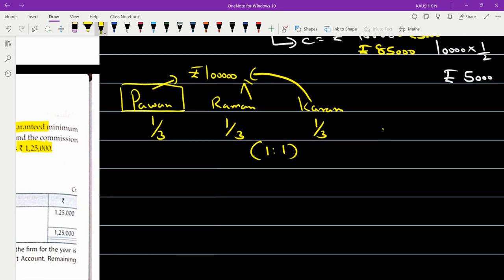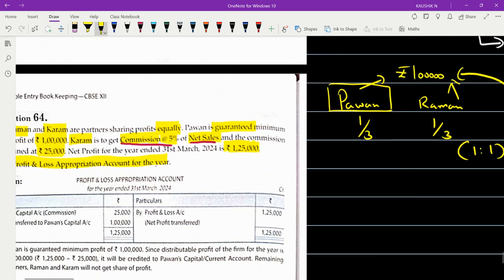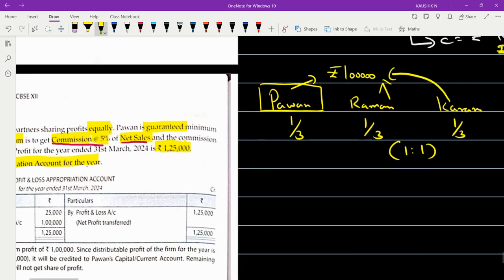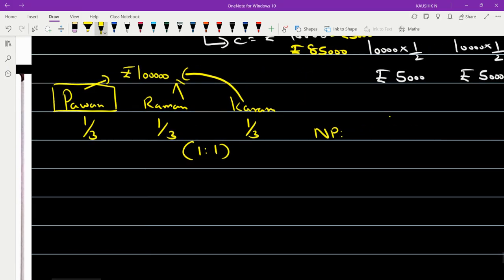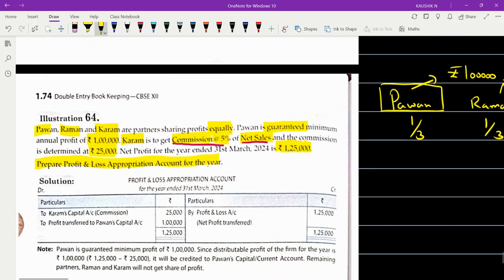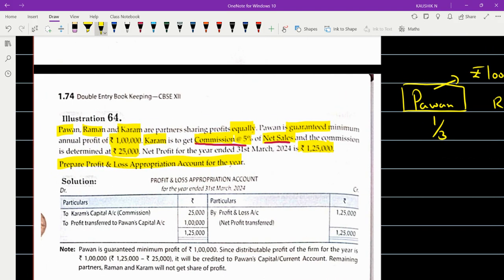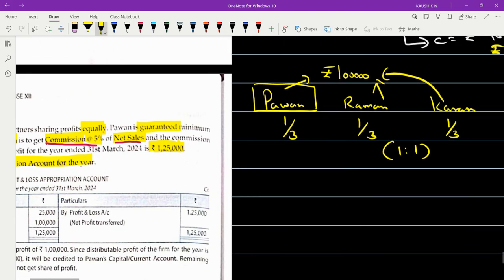Okay, very good. Now the question has net profit. How much is the net profit that you have earned during the year? The net profit for the year is rupees 1,25,000. Okay. Now you are going to go ahead with the next one. What else is given to you? Net sales, okay, on which commission has been calculated. Commission comes to value of rupees 25,000. Now tell me, commission is a charge or appropriation?